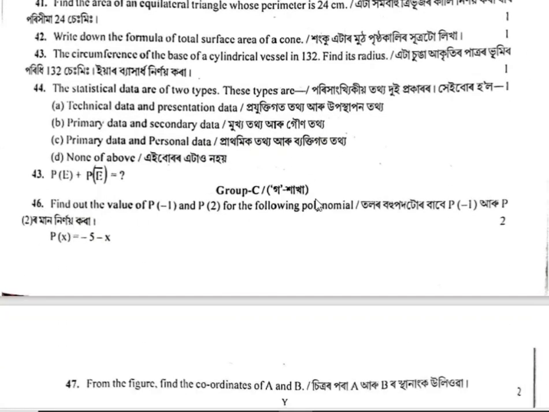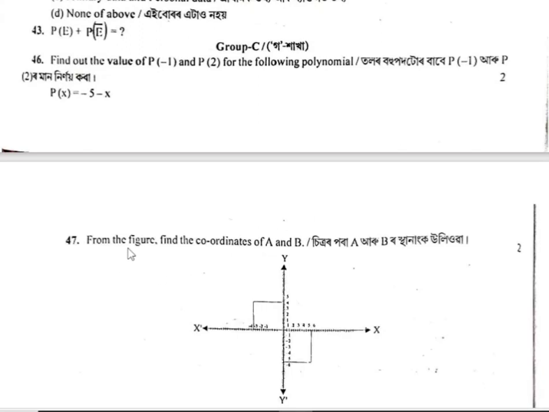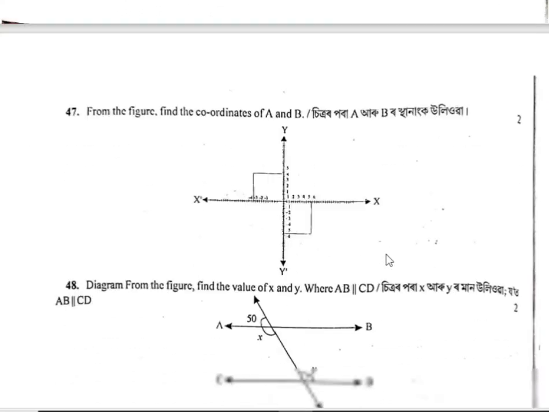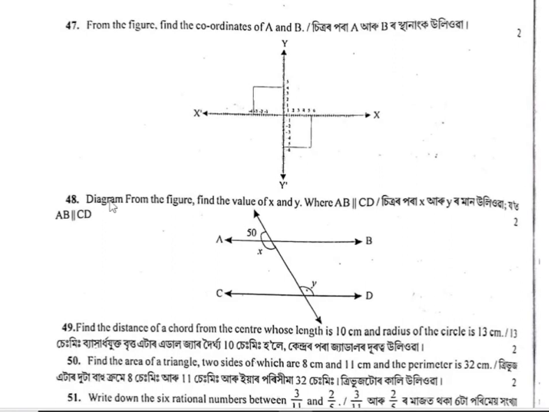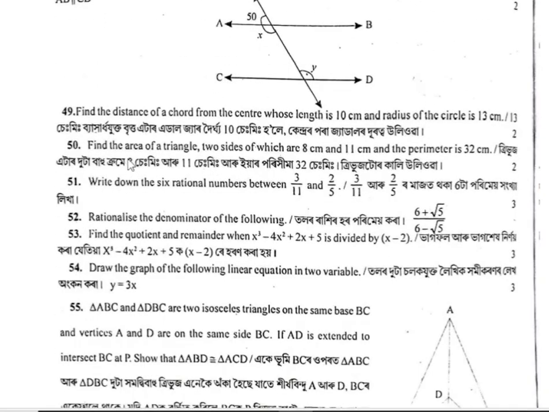Next, C group, find the P of E and P of Q for the following polynomial from the figure, coordinates A and B. From the following figure, find the value of x and y, AB parallel CD. Find the distance of the chord from the center whose length is 10 cm, radius of the circle 13 cm. Next, find the area of the triangle, two sides 8 cm, 11 cm, perimeter 32 cm.